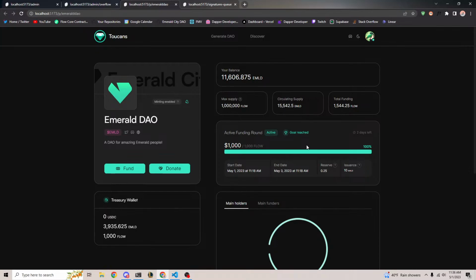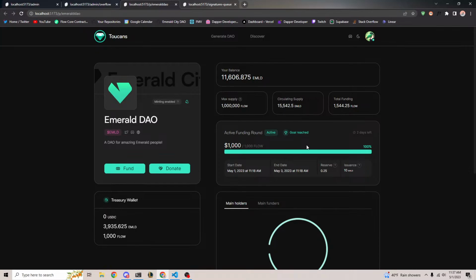So the reason that's so cool is it gives even greater value to your community members. If this funding round far exceeds the goal, I can take some of my emerald and give it back to the project in exchange for some of those extra funds. So it's also a way for your community to invest, maybe even earning some money back from the project if you get more than a certain amount of funds.